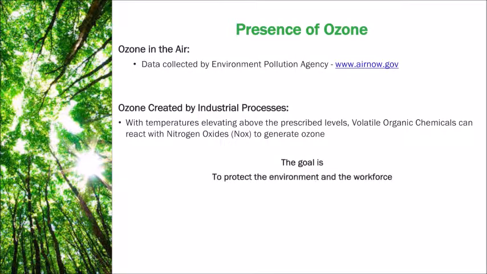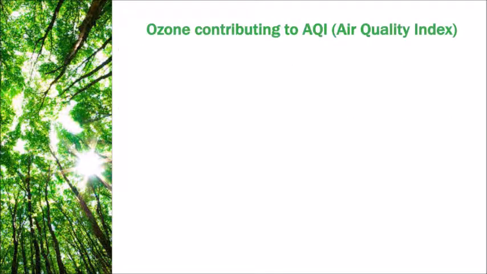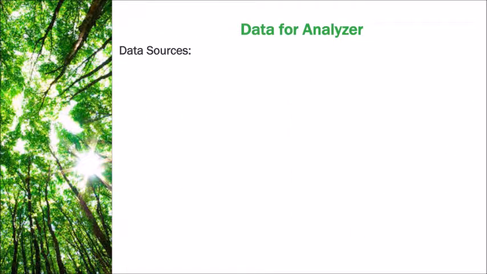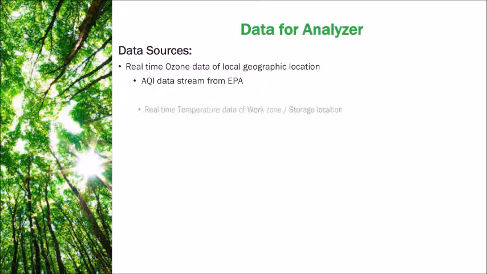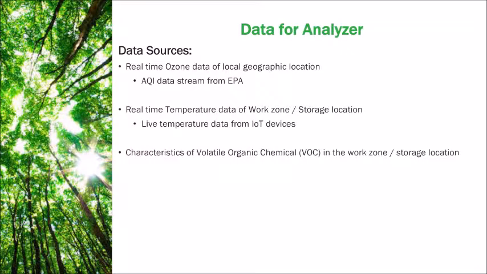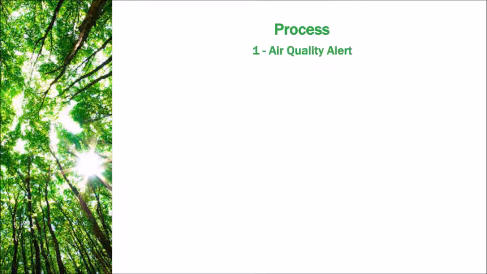The goal is to protect the environment and the workforce by monitoring, alerting, and responding. This is a chart of AQI. Any ozone levels of AQI above 100 is not good. The data sources for this analyzer are the real-time data from our local geographic location and the real-time data from IoT sensors, along with the characteristics of the VOCs in work zones like flash point and auto ignition point.